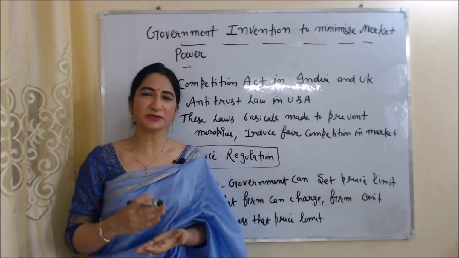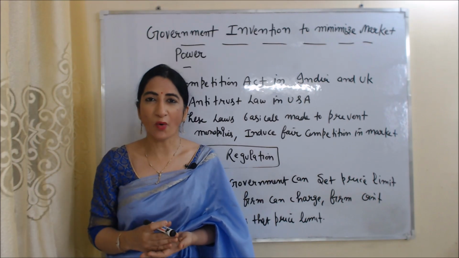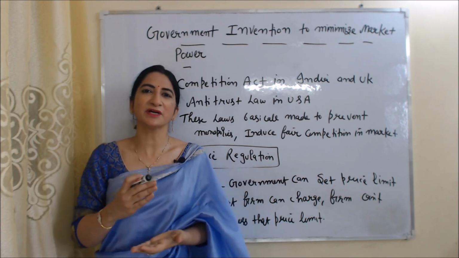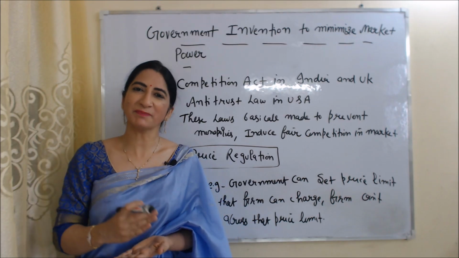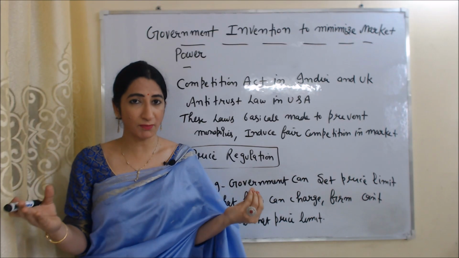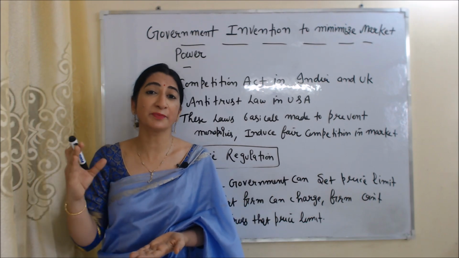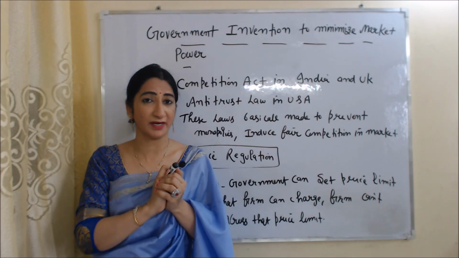So firstly, we are going to talk about government intervention to minimize market power. What is market power? Market power usually refers to the power of a single firm. For example, a monopoly. As we know, a monopoly charges a higher price, and a higher price reduces consumer surplus and social welfare and becomes a cause of market failure.